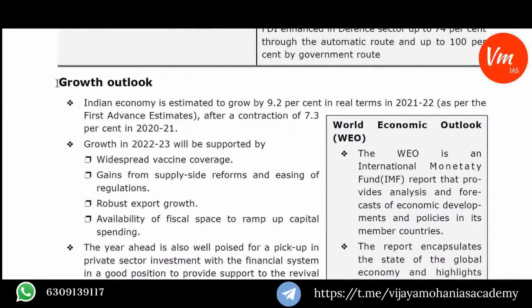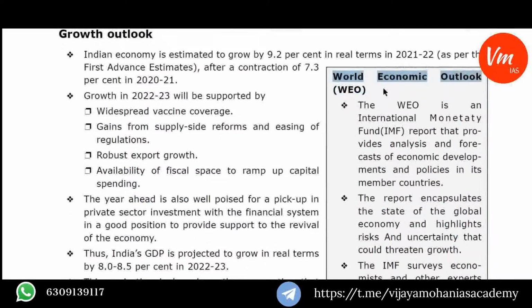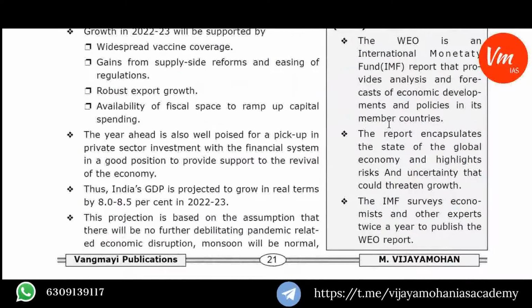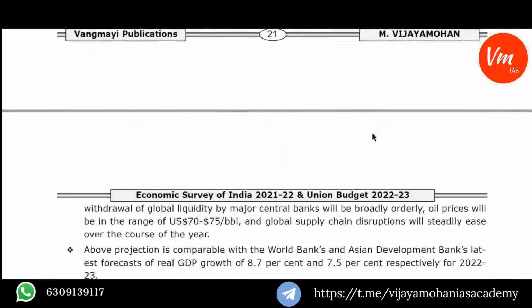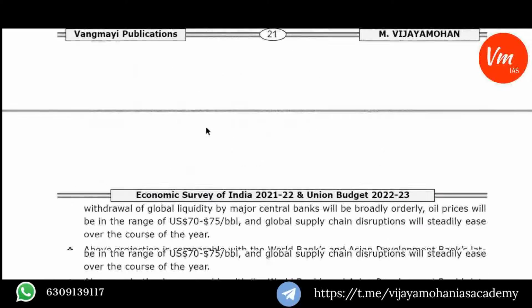Here it was given in the economic survey, growth outlook. Now I have provided you what is the World Economic Outlook. What is this report all about, and who publishes this report? In this way, it will be useful. It will be useful for your prelims also.